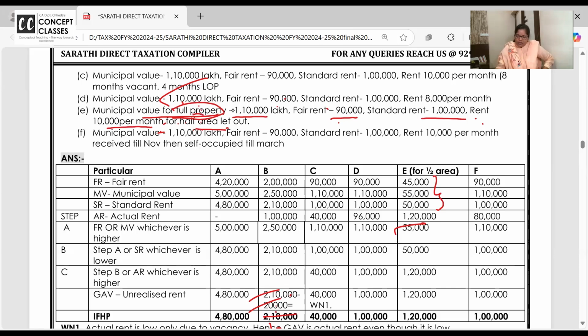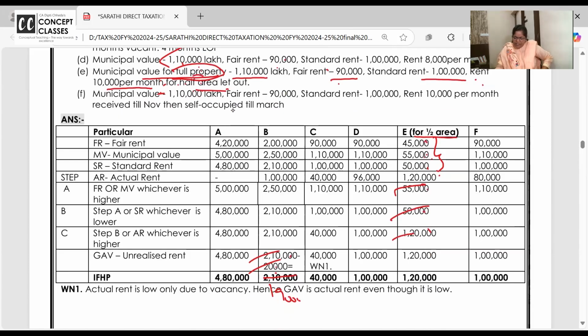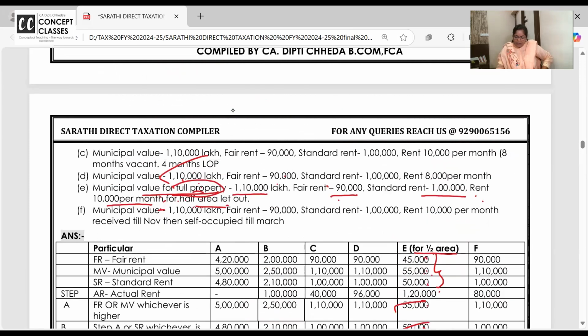And this was full. So हमने full को we got it as half. So that you can compare for half area, fair rent, municipal value, whichever is higher. That or standard rent, whichever is lower. That or actual rent, whichever is higher. GAV. Understood, ma'am. Now your doubt is clear, beta.